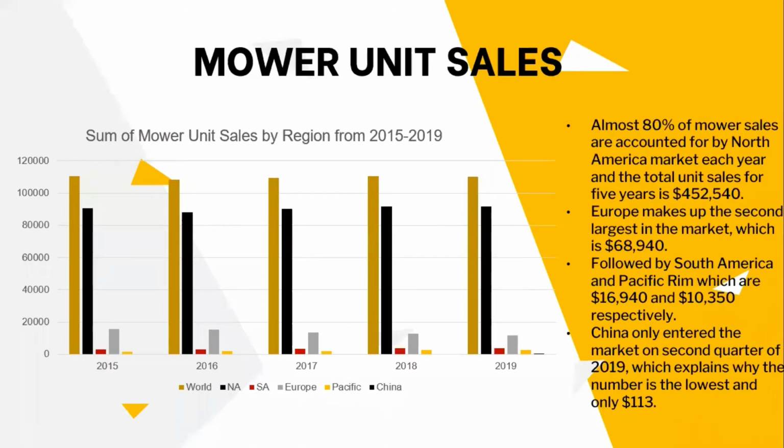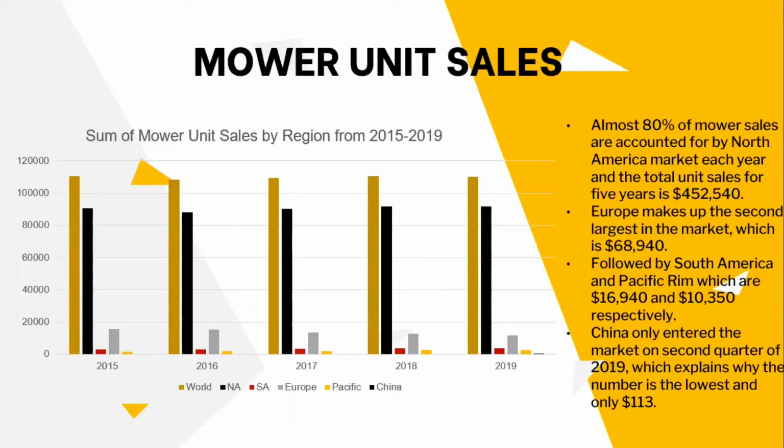Next, the chart shows the sum of mower unit sales by region from 2005 to 2019. Almost 80% of mower sales are accounted for by the North American market each year, and total unit sales for 5 years is $452,540.